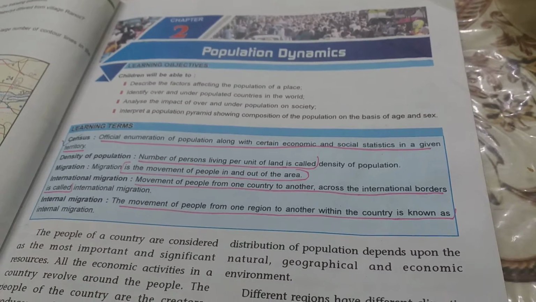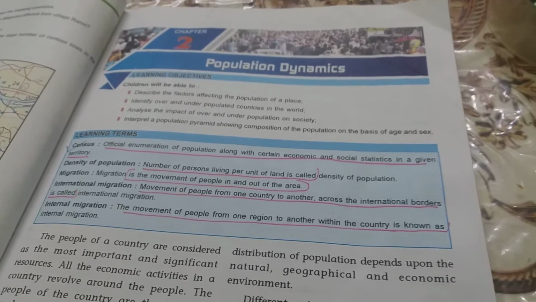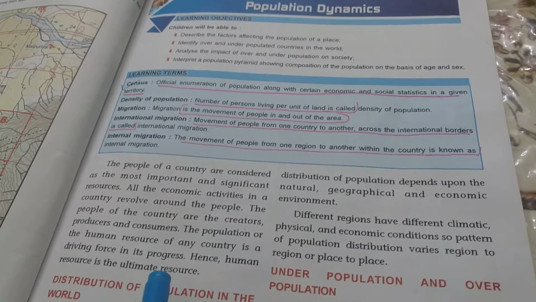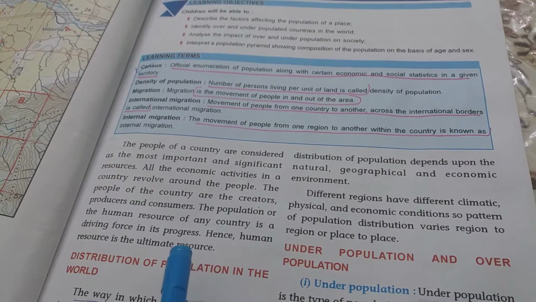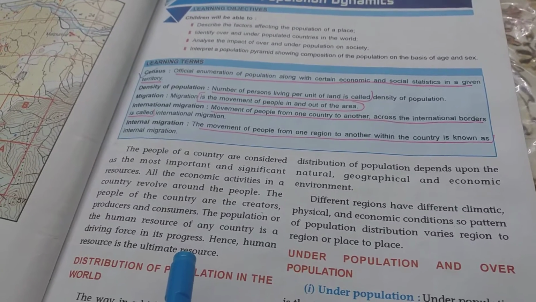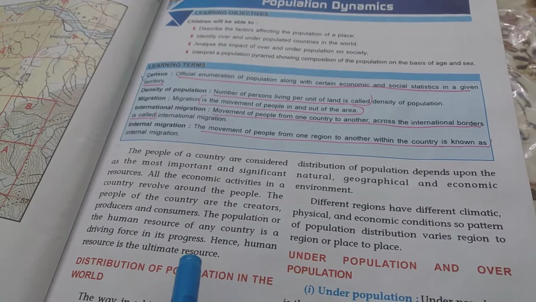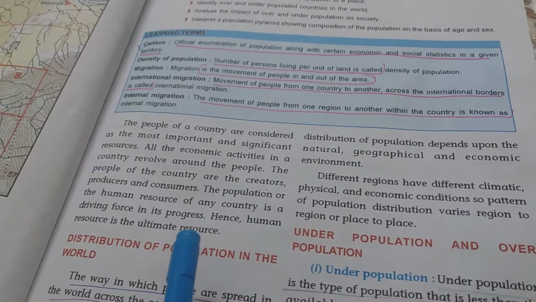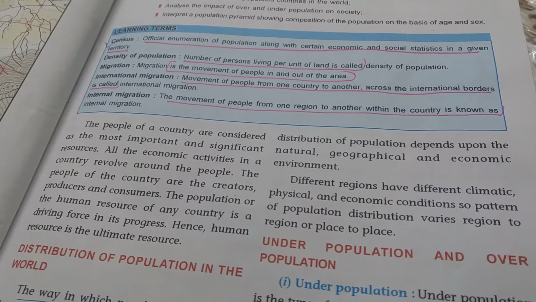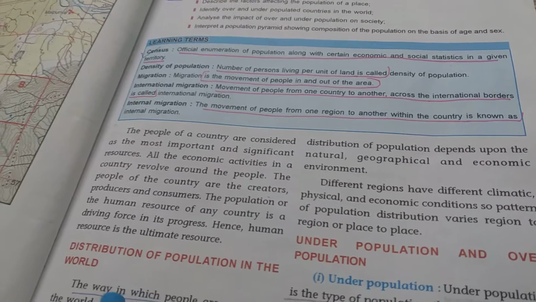In today's scenario, we all are facing the pandemic of COVID-19, and now we see that since the people are all sitting at home, the economy of the country, rather the whole globe, has gone upside down. So that is the reason we say all the activities of the country or the world revolve around the people. That is the way we can say that the people are the ultimate resource of the country. They are very important.